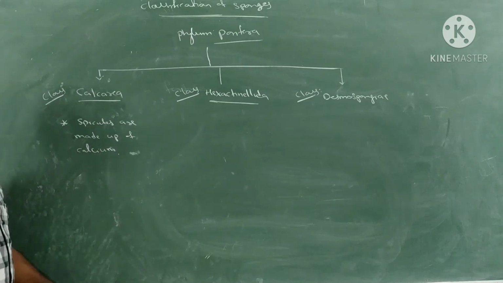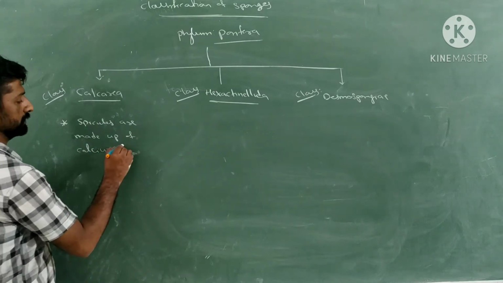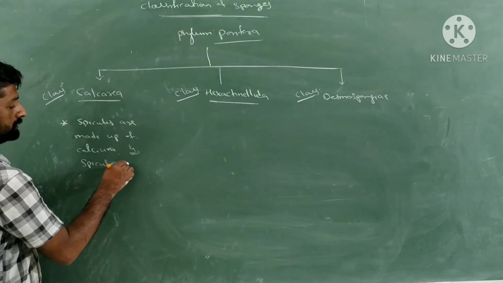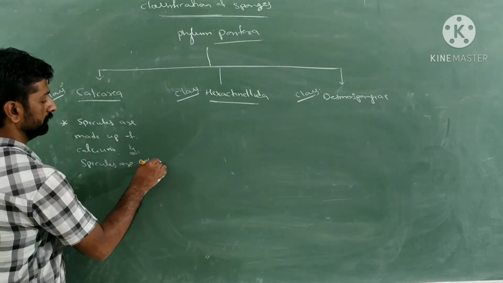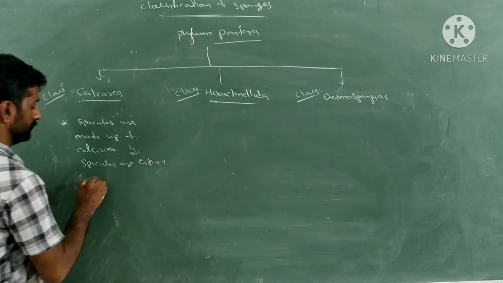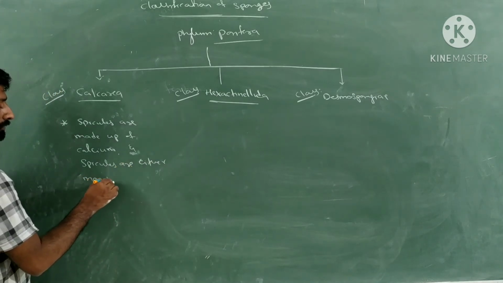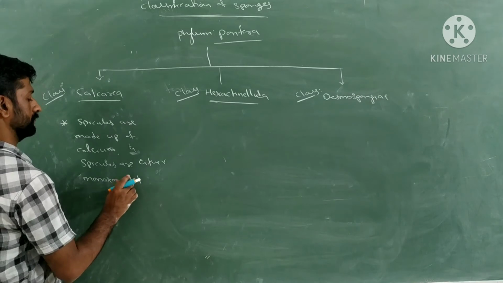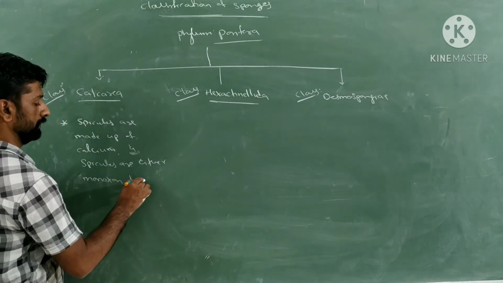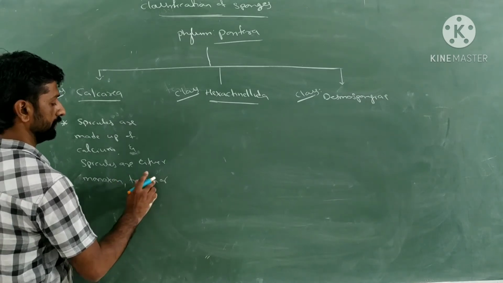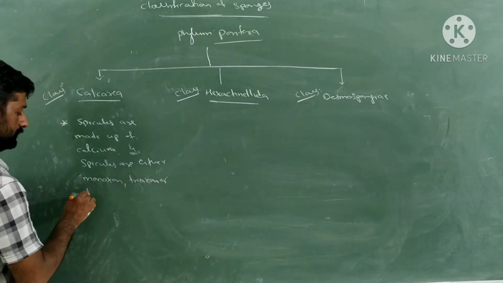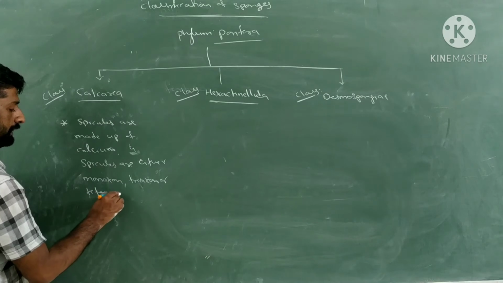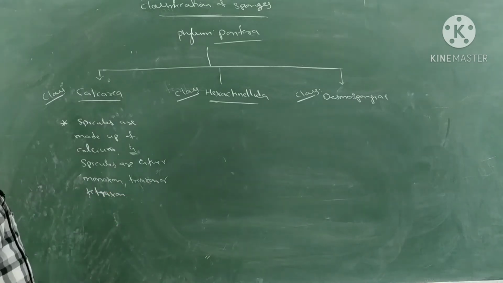So they are calcareous in nature, and spicules are either monaxon, triaxon or tetraxon. So all 3 types of spicules will be present in them.